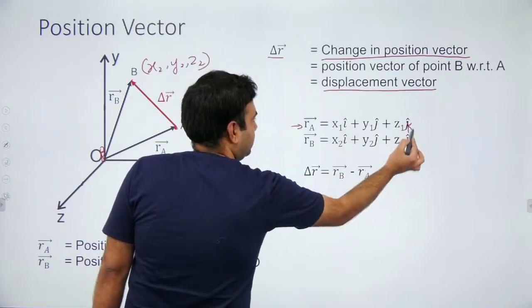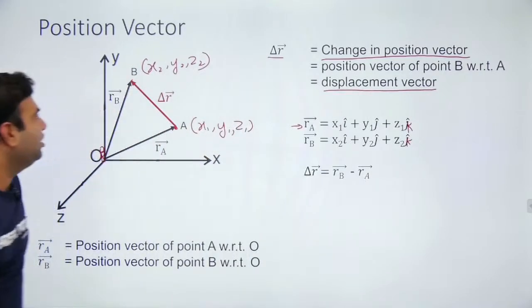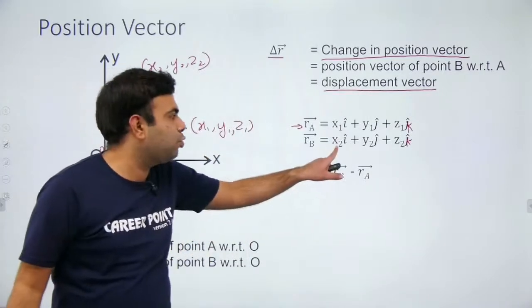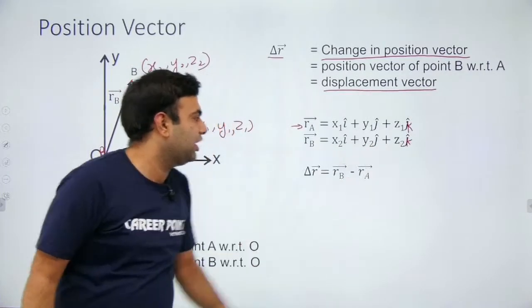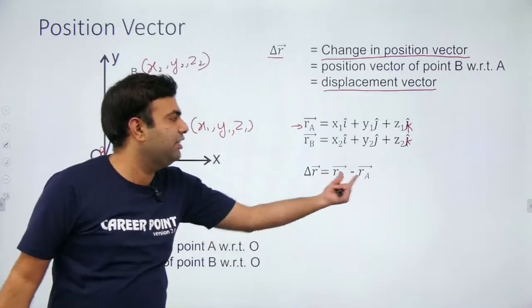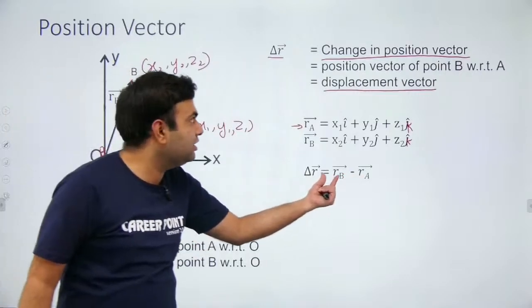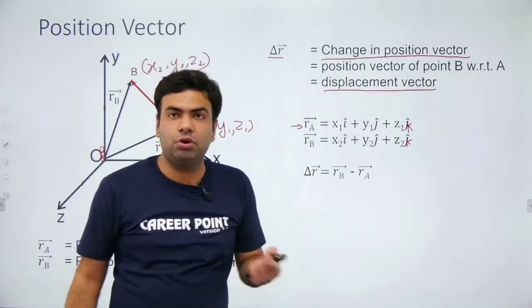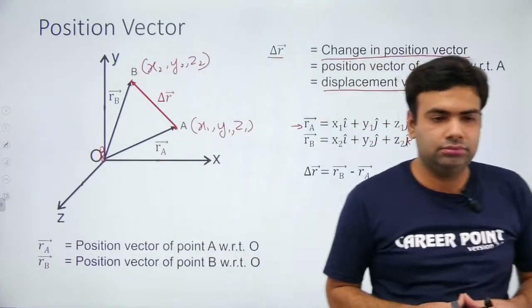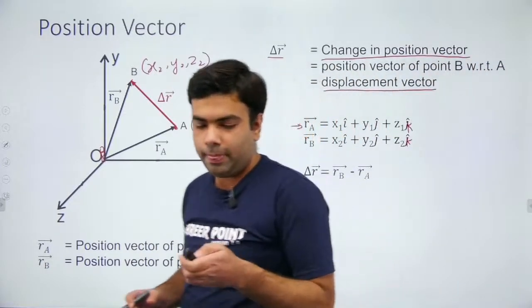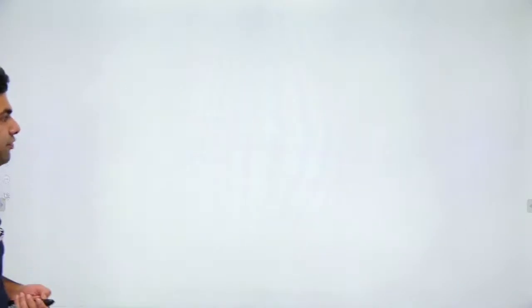Similarly, the position vector of B will be x2 i cap plus y2 j cap plus z2 k cap, and the difference between them, RB vector minus RA vector, is the change in position vector, which is also known as displacement. So this was the position vector.